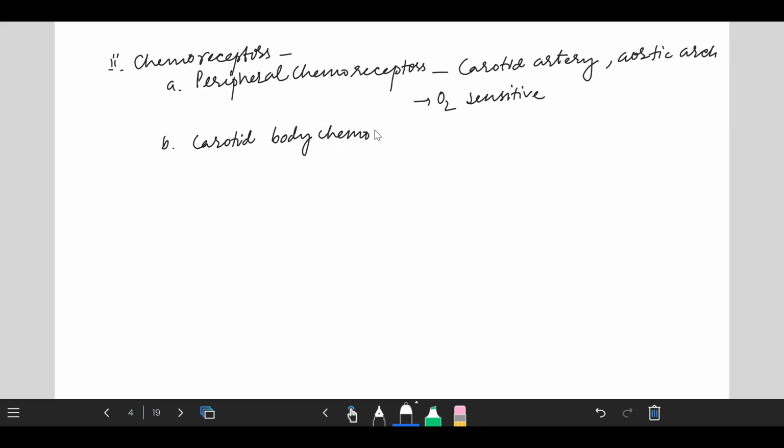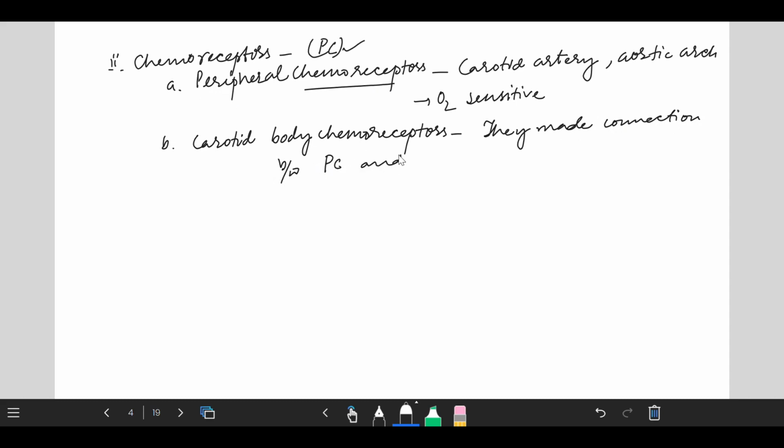So carotid body chemoreceptors are responsible for the connection between the peripheral chemoreceptors and the medulla, via the glossopharyngeal nerve. Clear to you? The next chemoreceptor is the central chemoreceptor.